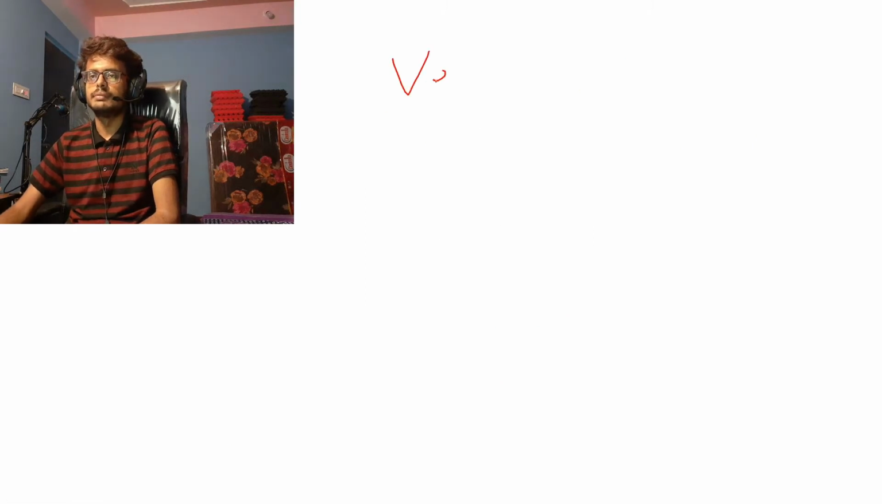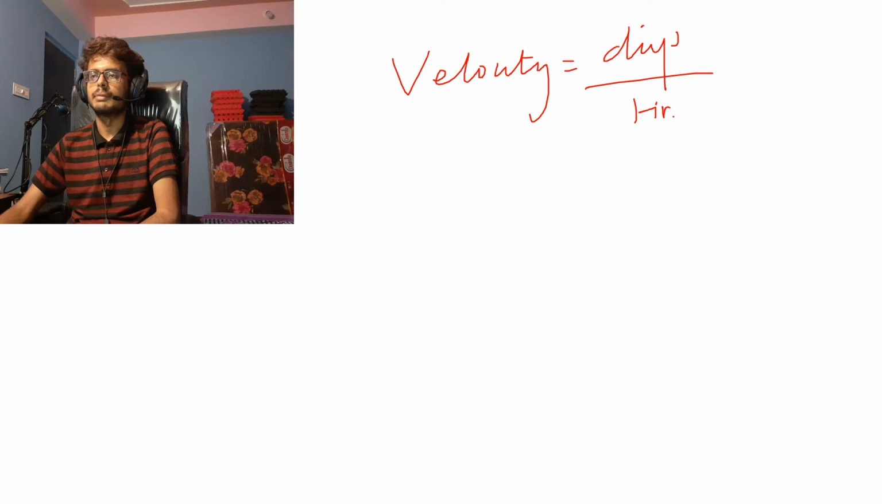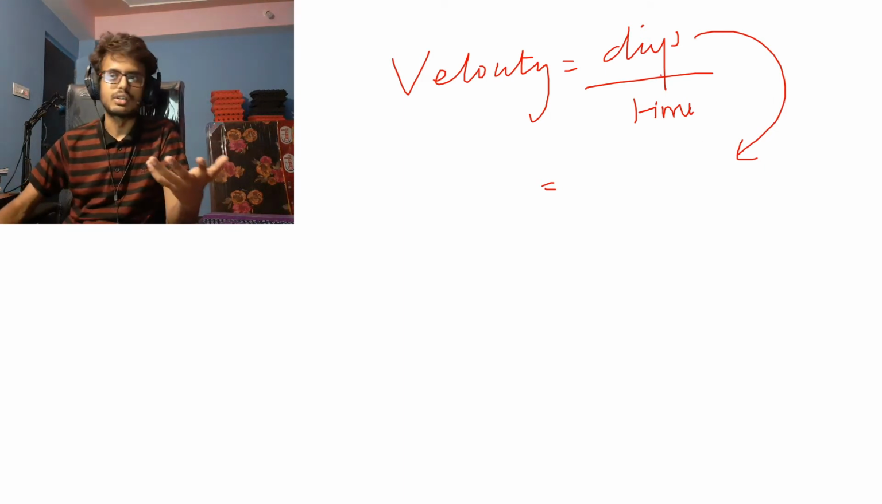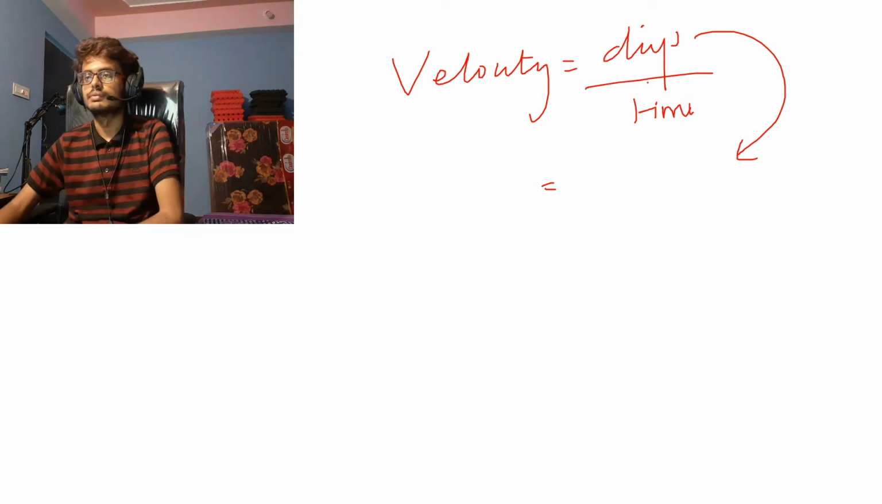So velocity is equal to displacement by time. The unit of displacement is basically length or distance, whatever you can consider it. Whenever you consider displacement, it is just the length of something, right? You can consider it as a path length or the shortest distance between anything. So displacement is calculated in meters, right?